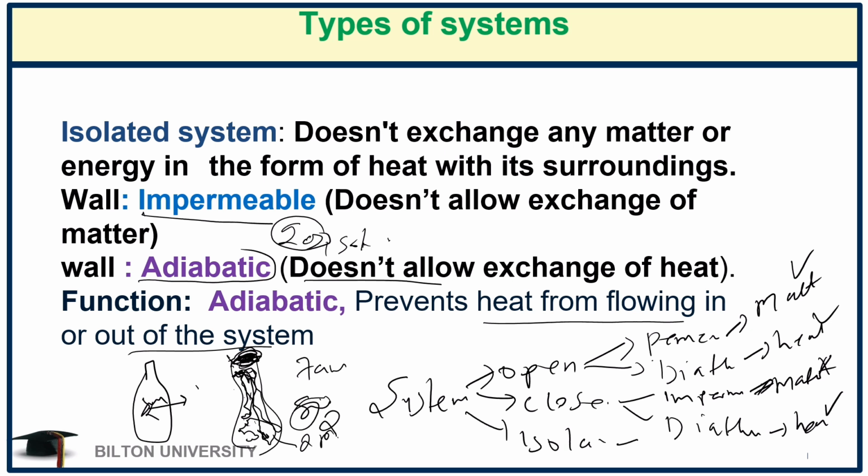But isolated, it is impermeable also, meaning matter cannot pass through, and it is also adiabatic. Adiabatic means that heat cannot go through. So this is the first part of the introduction to chemical thermodynamics, the types of systems that we have, and how the system interacts with the surrounding. The most important thing to note is that the system is the area of interest and the surrounding is anything outside the system. That marks the end of today's class.